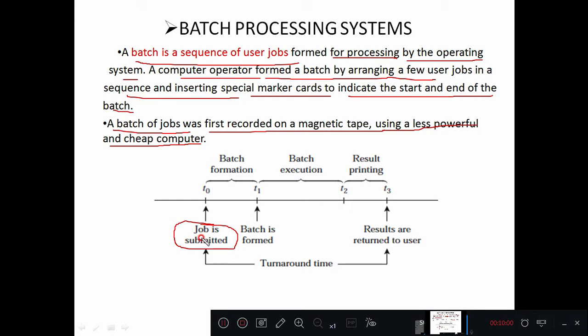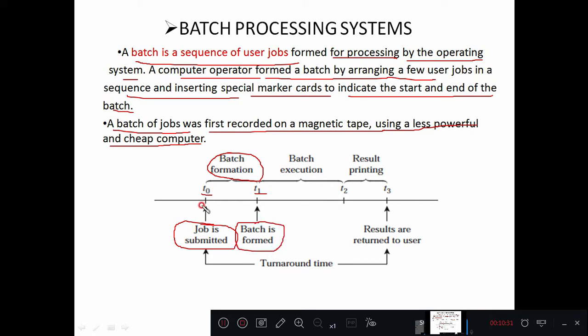Here the job submitted is not a batch, it is a user program, right? So a user program is submitted first and the programmer will form a batch. The programmer will take some time to form a batch. You can denote this T0 to T1. This is the time elapsed to form a batch, right? So at T1 the batch is formed,